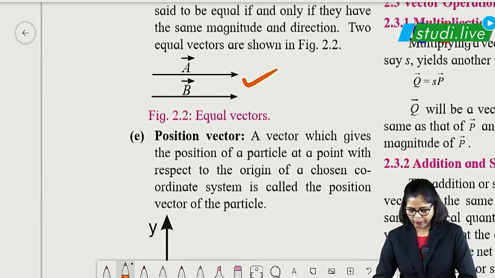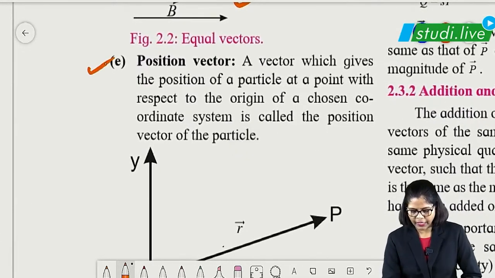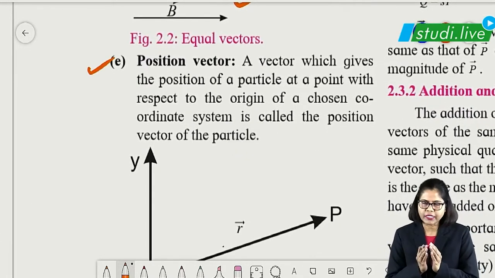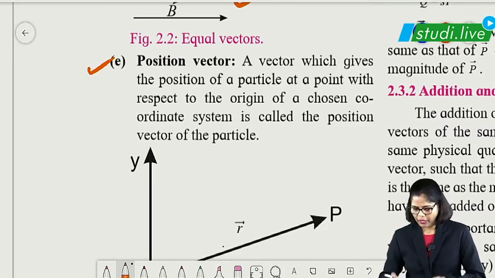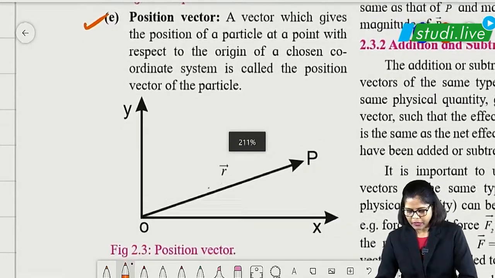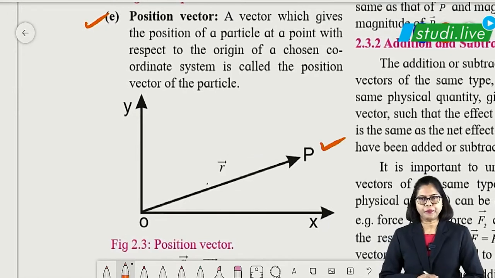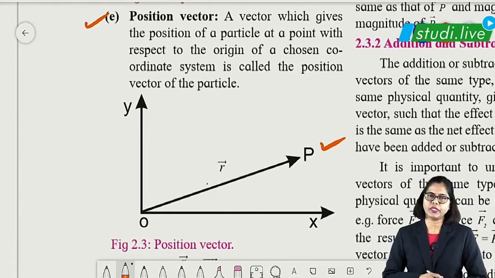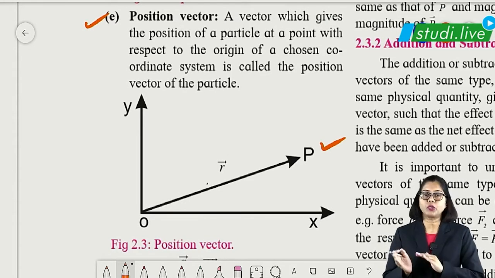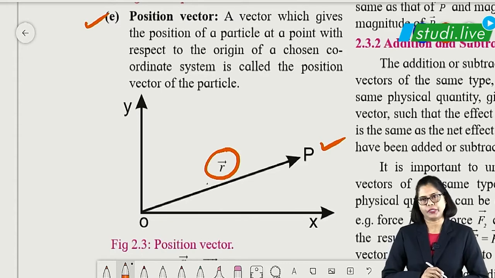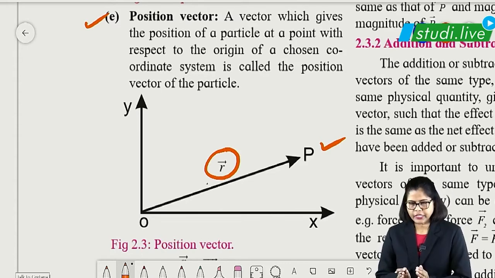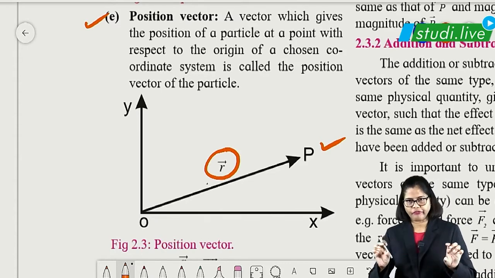Then comes the position vector. Now in this case, the word itself suggests that it gives the position of a particular point. As you can see here, suppose this is a particle. If I want to know the position of this, that has to be with respect to coordinates, x axis and y axis. So this r vector gives the position. Okay. So a position vector we can write in a particular format.